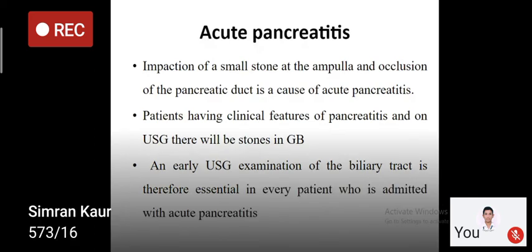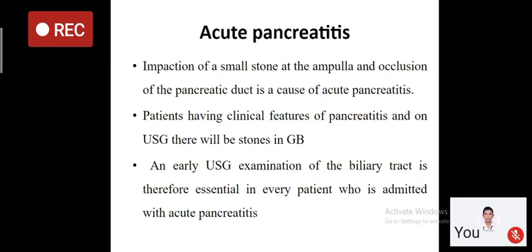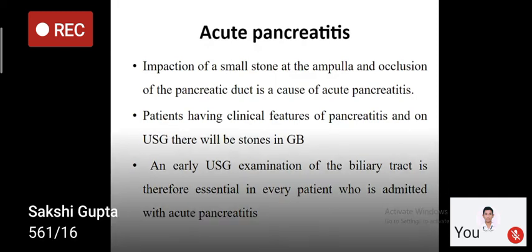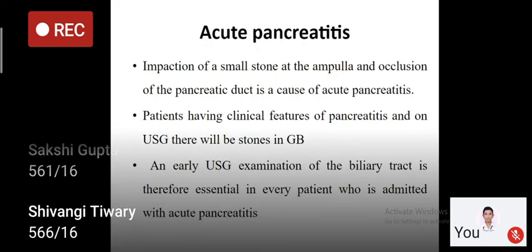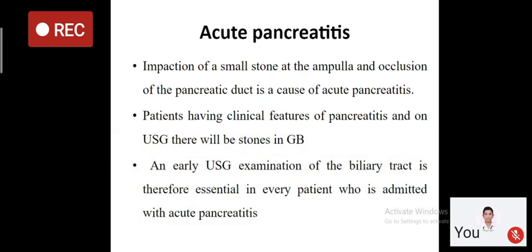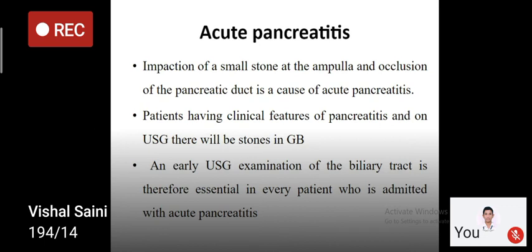Gallstone and alcohol. In some patients, both factors are there. So if there is a stone in the gallbladder and the patient is also alcoholic, you should do cholecystectomy in those patients, because first you should suspect that this pancreatitis is because of gallstone. So you should treat the gallstone also in those patients.